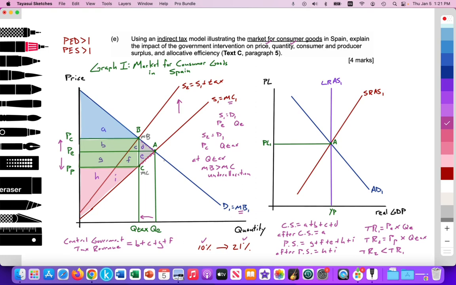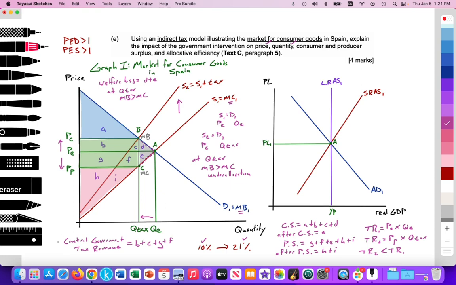And we also have a welfare loss, equal to areas D plus E, where at Q tax, the marginal benefit is greater than the marginal cost. There's under allocation of resources to the production and consumption of these consumer goods versus what is desired by society.